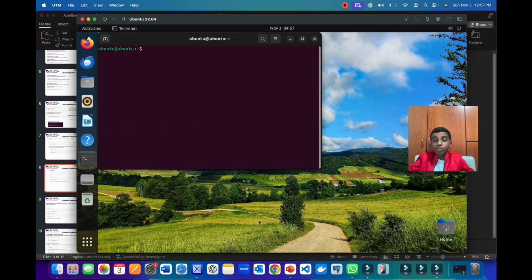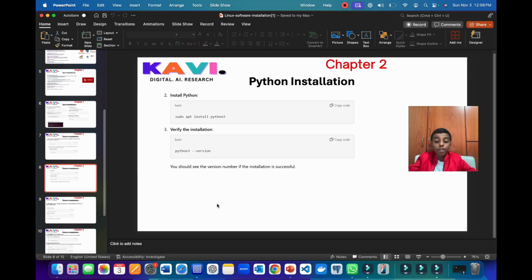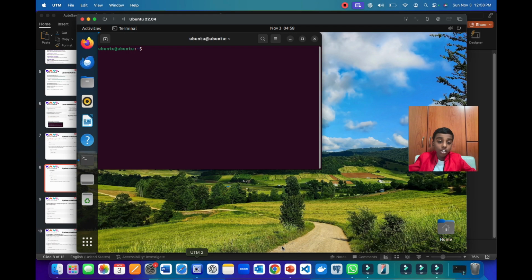But before going back to my PPT, I'm just going to clear. Now let's verify the installation of Python. By writing python3 --version, you can see if Python is successfully installed or not. So let's go to our UTM to see if Python is installed.